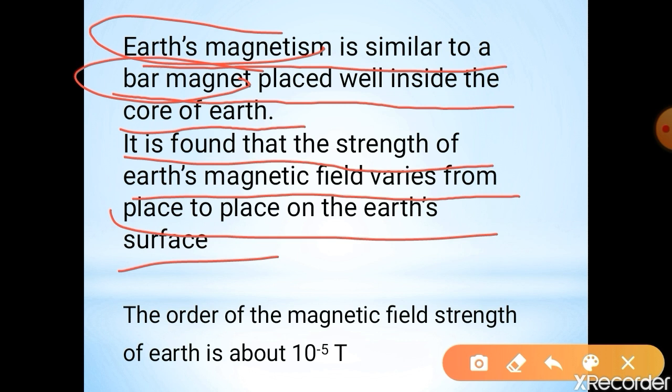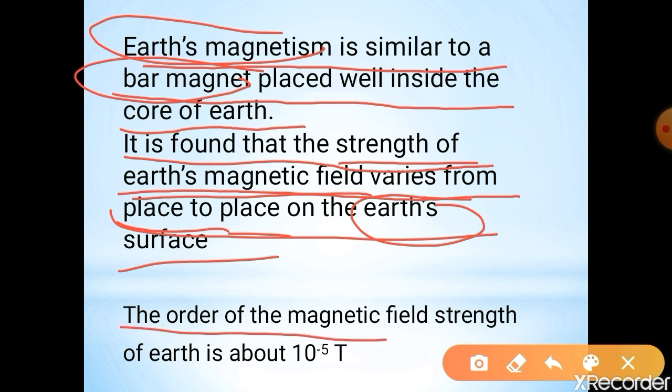That means it is not constant. From one place to another on the Earth's surface, the strength of the magnetic field varies. So see, the order of the magnetic field strength of the Earth is generally about 10 to the power of minus 5 Tesla. That is the strength of the magnetic field.